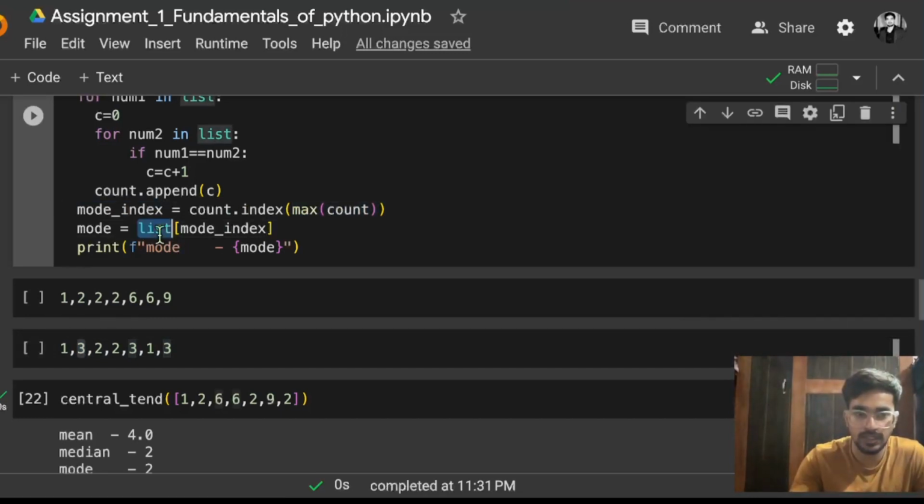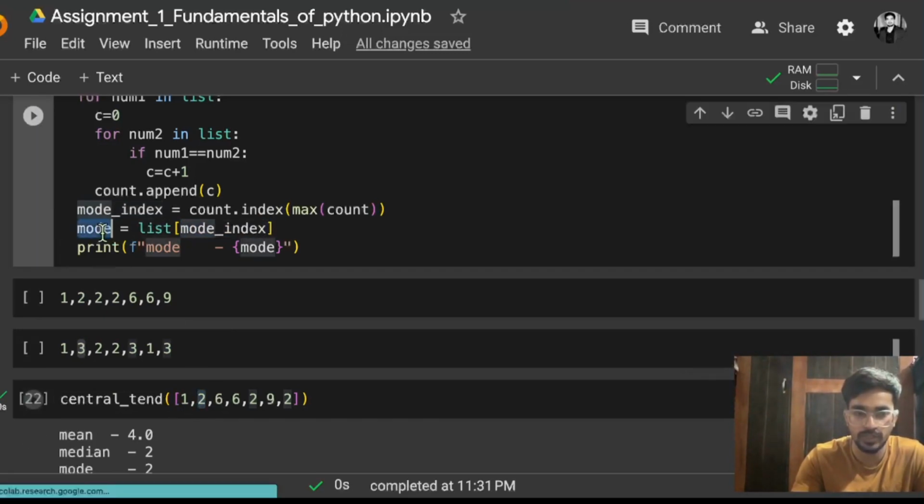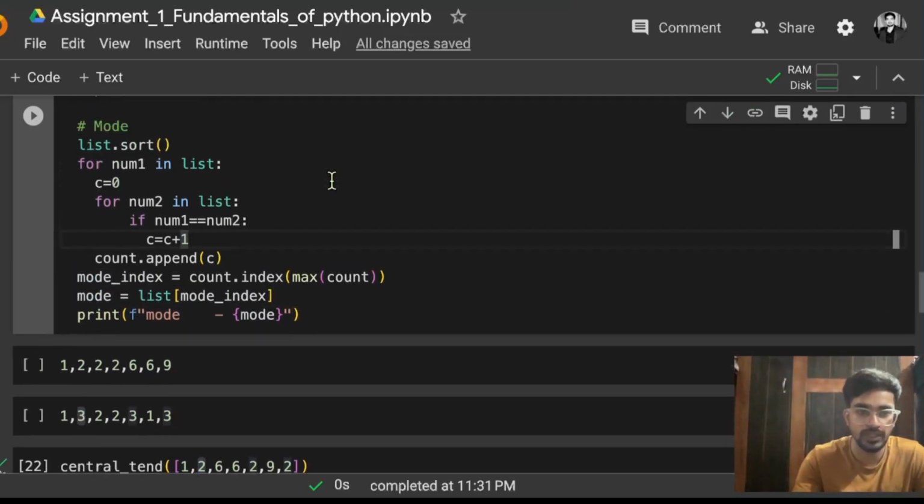Now in this list, if I just pass that index, it will just fetch 2. So 0 and 1. So 2 is the element. So the mode is actually 2. That is how we are actually getting the mode value.